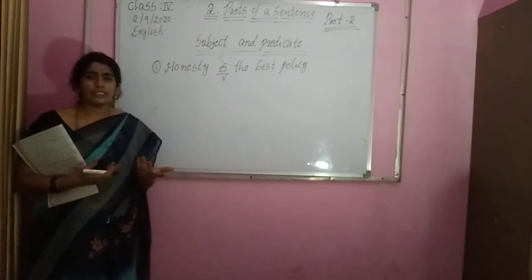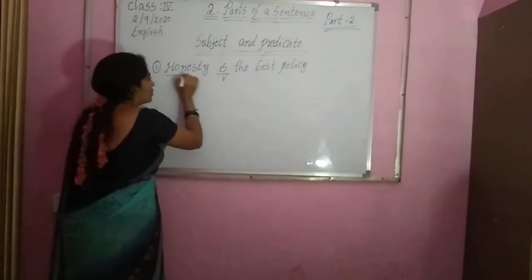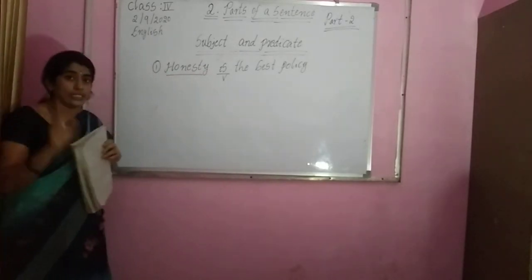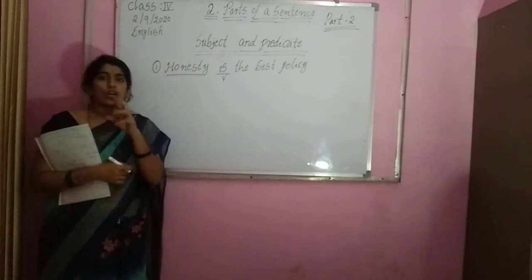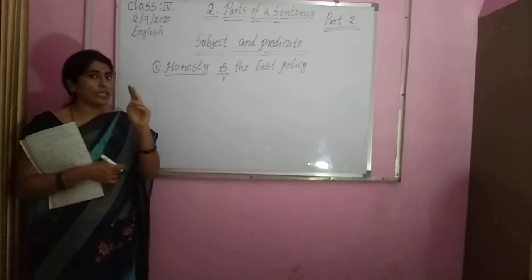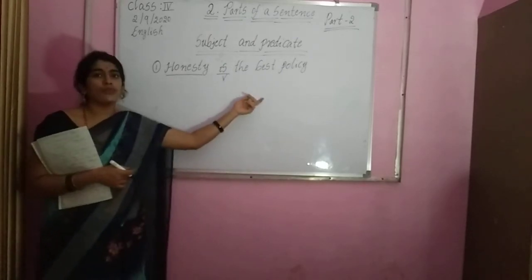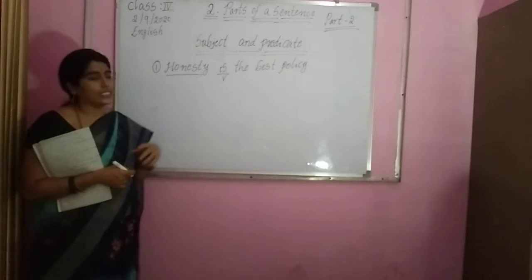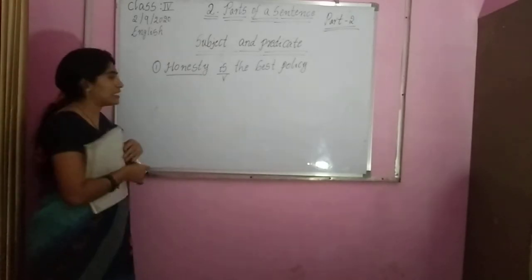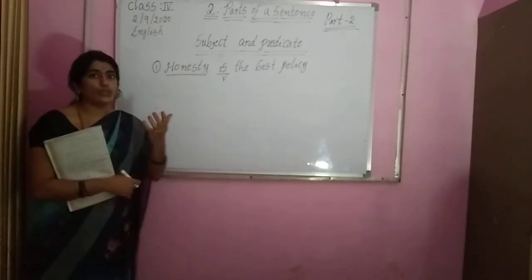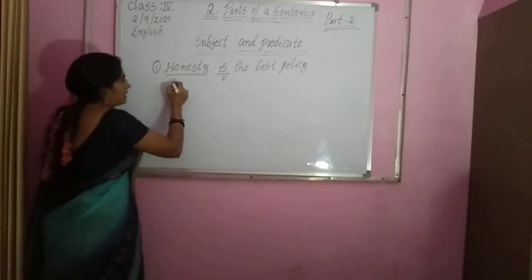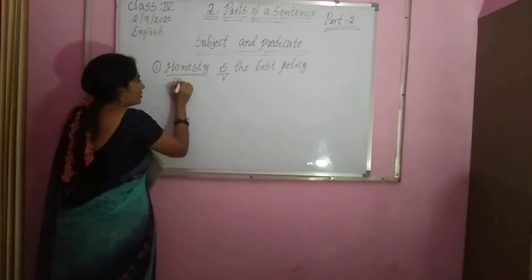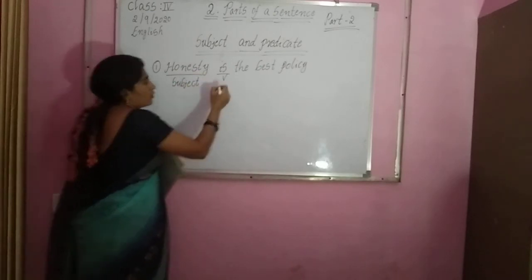What is the best policy, children? Honesty. I said the subject gives the answer of two questions, who and what. Now I am using the word what: what is the best policy? Honesty. So honesty is the subject.